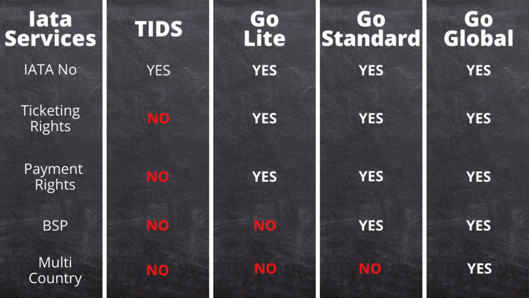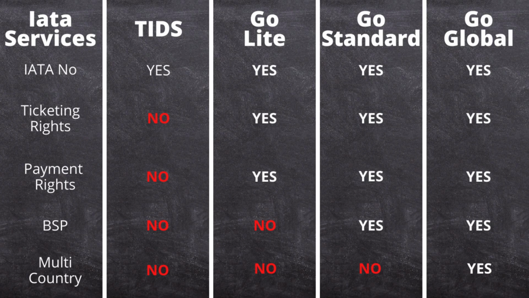Wherever you are making bookings, whichever good supplier you are using, when you use your TIDS number, that all gets counted, irrespective of whether it is air ticketing or travel packages. But ITA TIDS is not giving you ticket issuance rights.